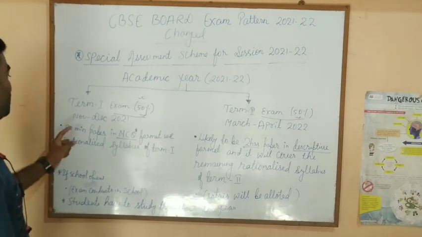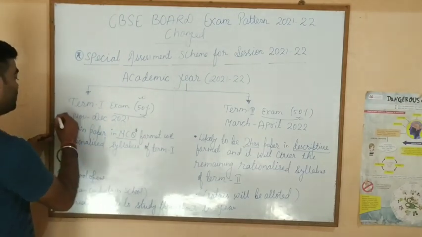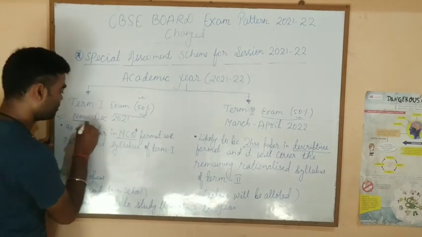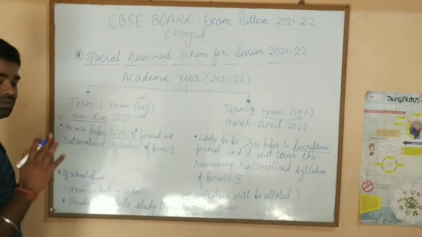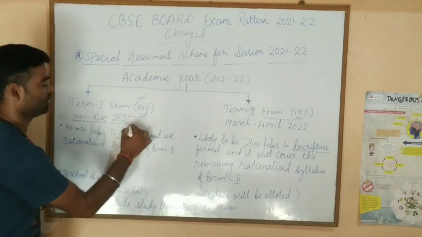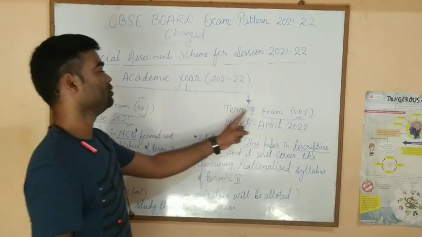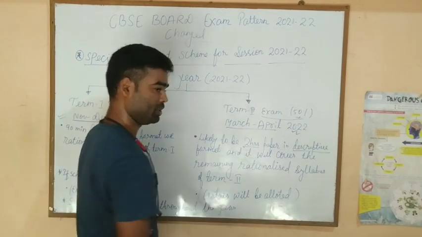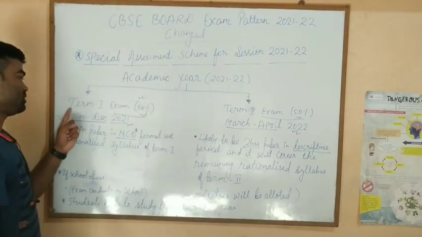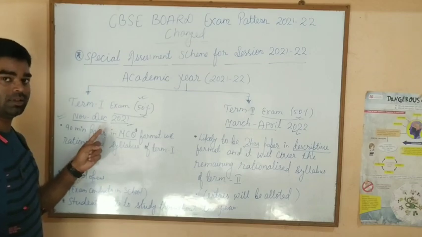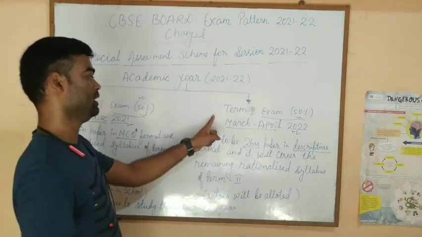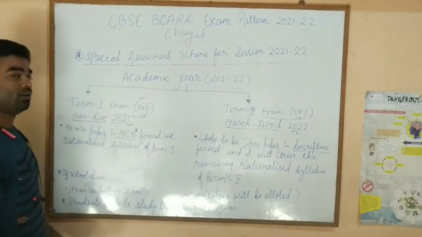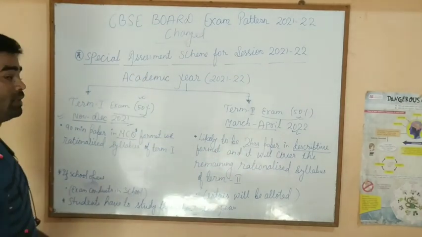Okay, now when will the exam be conducted? The term 1 exam will be conducted from November to December, within November to December 2021. And the term 2 exam will be in March to April 2022. So the first term will be this year, November 2021, and the second term will be in March to April 2022. Now, how would the question paper format be?